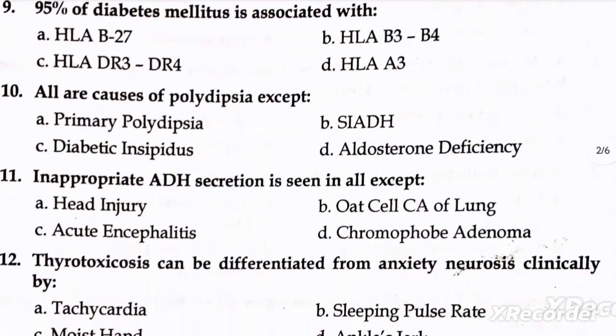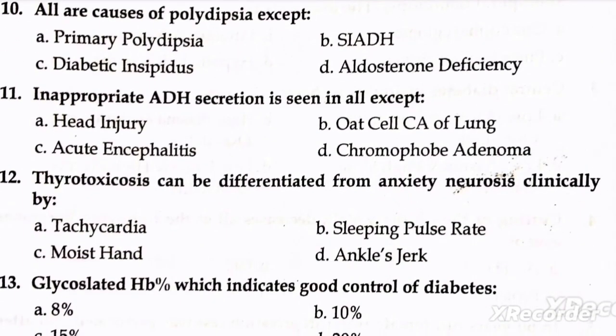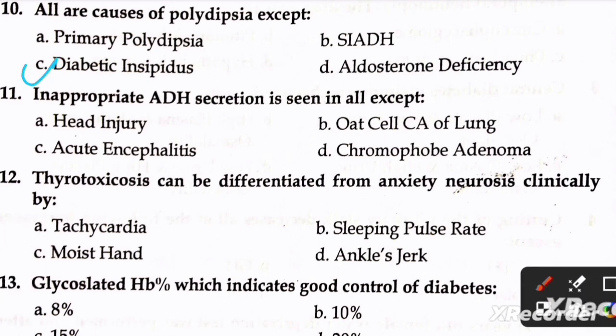Next question is, all are causes of polydipsia except A, primary polydipsia, B, SIADH, C, diabetes insipidus, and D, aldosterone deficiency. The right option is C, diabetes insipidus.